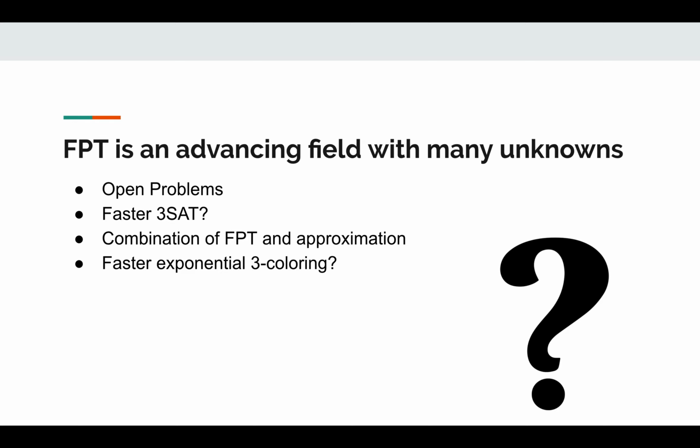So finally, talking about the future of FPT and what that looks like, there are currently a lot of open problems in FPT, as it is a relatively recent field compared to approximation algorithms. As a result, a lot of the open problems ask: can we make difficult problems' runtimes a little bit faster? So is there a faster 3-SAT? Can we improve on the exponential running time of 3-coloring?